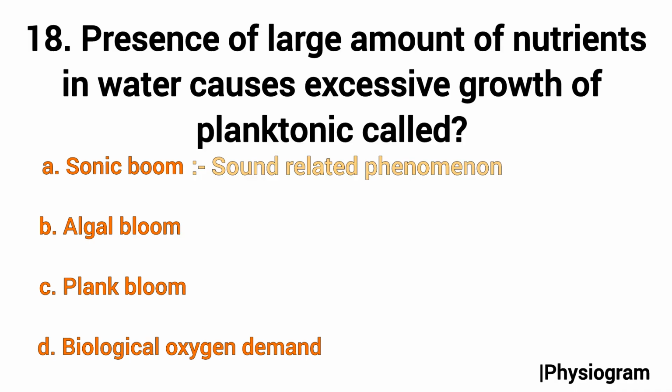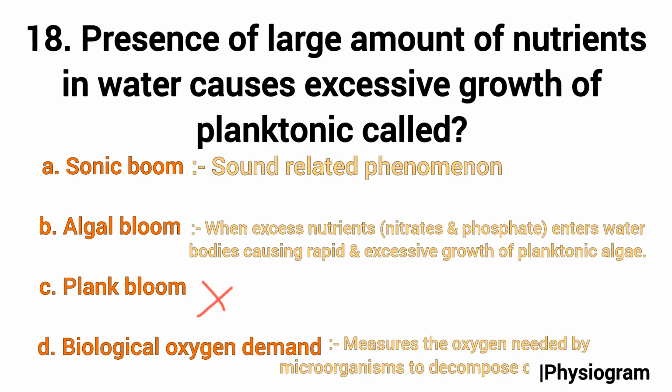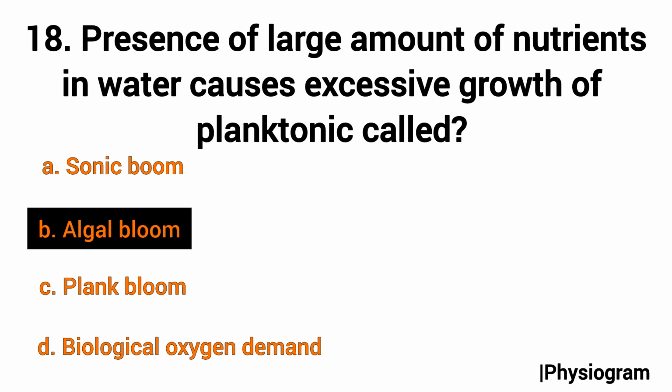B, which is algal bloom, occurs when excess nutrients, especially nitrates and phosphates, enter the water bodies, causing rapid and excessive growth of planktonic algae, that is the phytoplankton. C, which is plank bloom, is an invalid term here. And D, that is biological oxygen demand, measures the oxygen needed by microorganisms to decompose organic matter. So according to the question, the correct answer will be option number B, that is algal bloom.